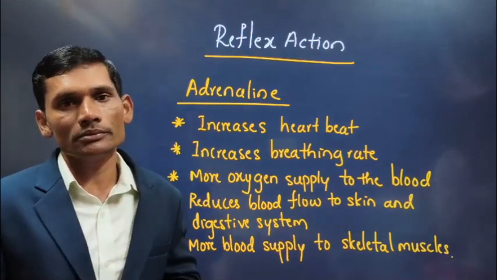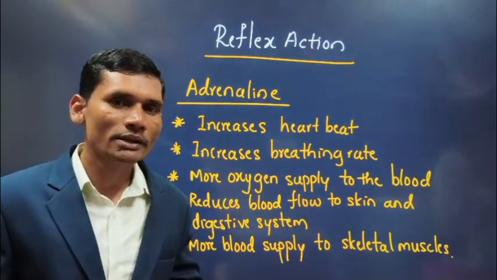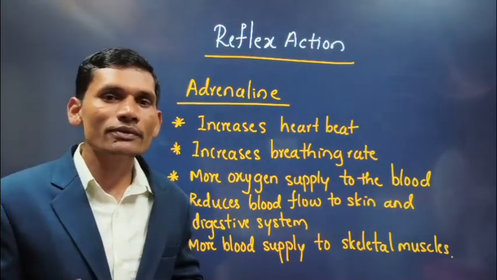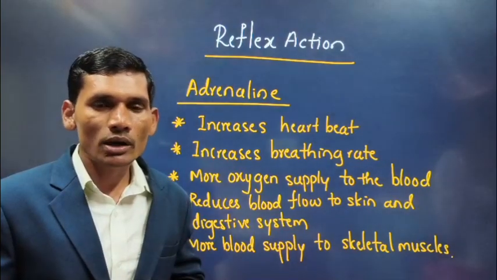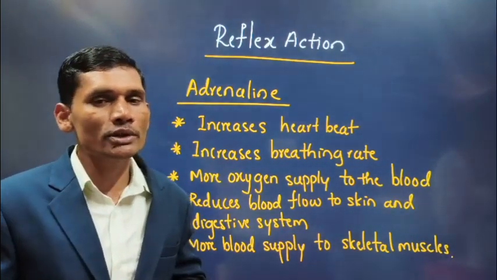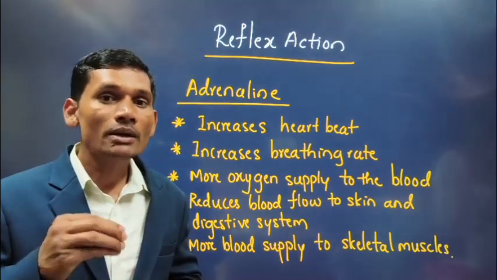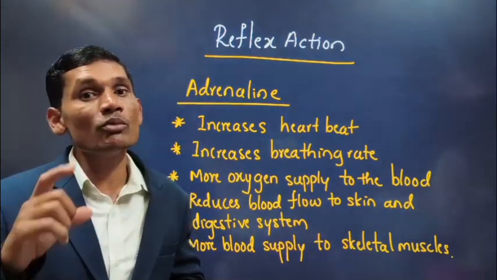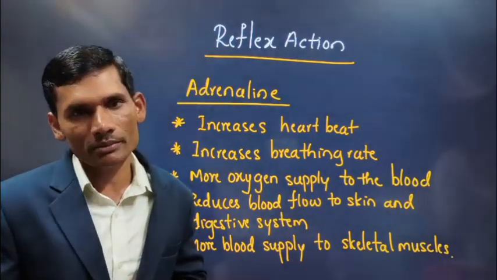At the same time, the rib cage and diaphragm contract. When they contract, they give more push to the lungs. When more push is given to the lungs, the breathing rate increases. When the breathing rate increases, what happens? The heartbeat rate also increases, in order to pump that same blood to skeletal muscles. When the heartbeat rate increases, it pumps more blood to skeletal muscles. Skeletal muscles are now receiving more oxygenated blood, so there will be more release of energy at the same time.